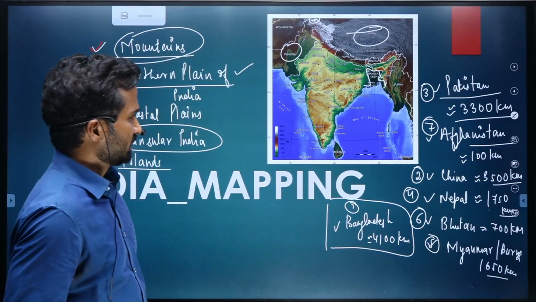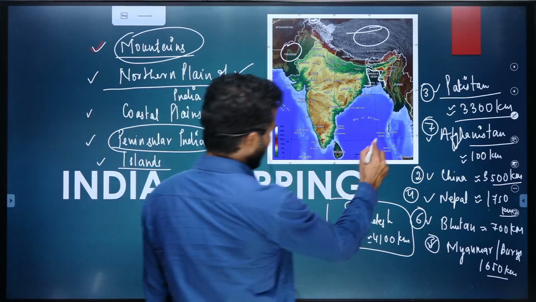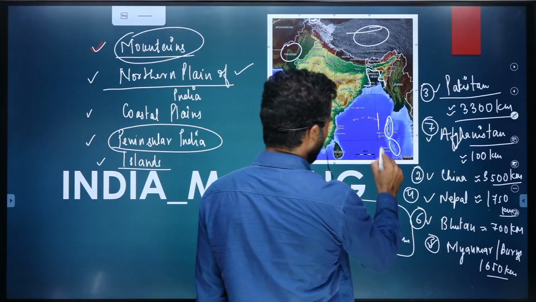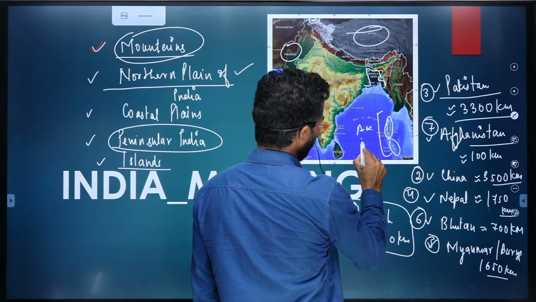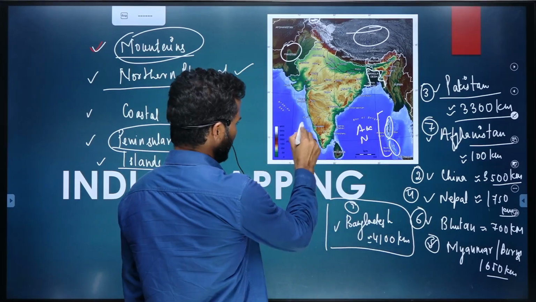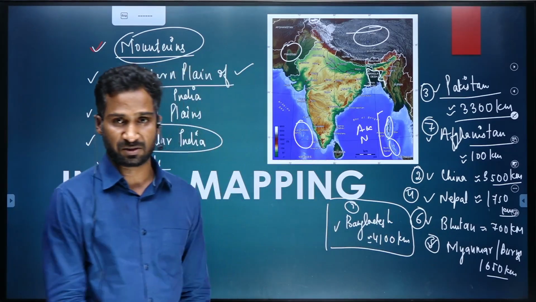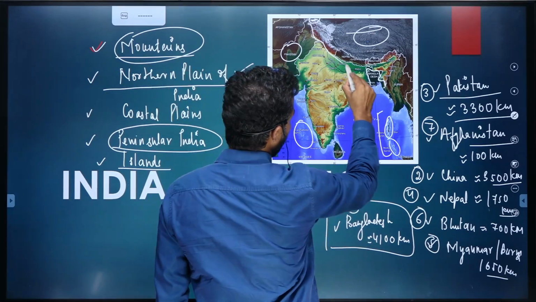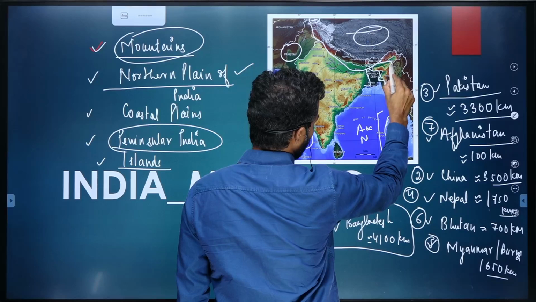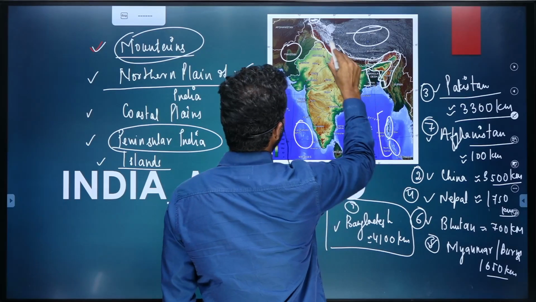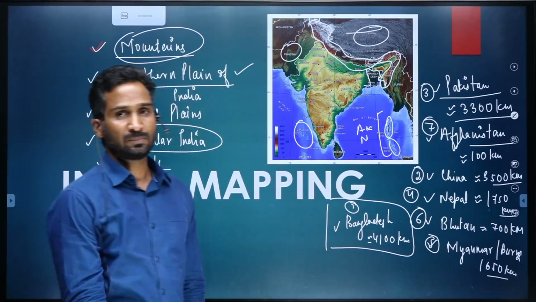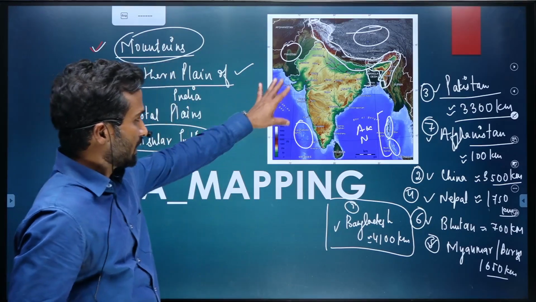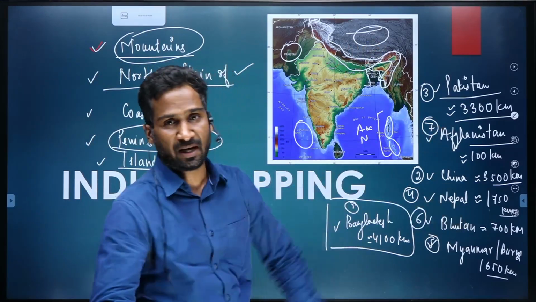Then moving further, this part is Andaman and this part is Nicobar. So this entire part is the Andaman and Nicobar Islands, and this is the Lakshadweep Islands. This is the portion of the northern Himalaya which forms the boundary between India, Nepal, and China.